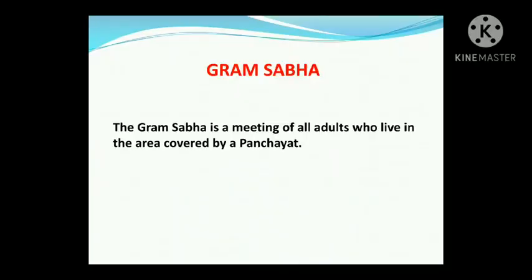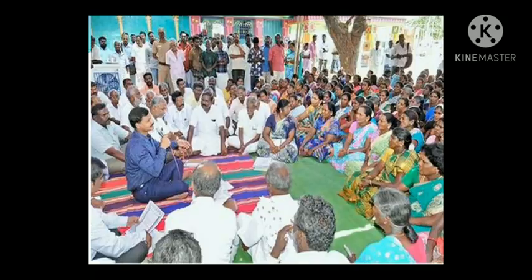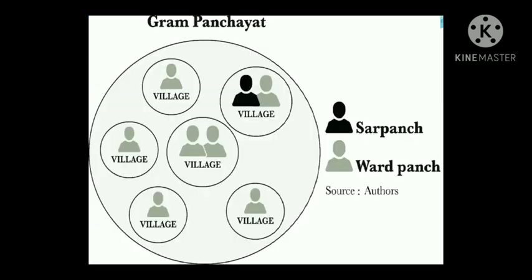Today we will start a new chapter in politics, that is Chapter 5, Panchayati Raj. Let's start this chapter with the topic of Gram Sabha. What is Gram Sabha? The Gram Sabha is a meeting of all adults who live in the area covered by a panchayat. In simple terms, we can say Gram Sabha is a meeting of all adults of a panchayat. And the panchayat could be only one village or a few villages.